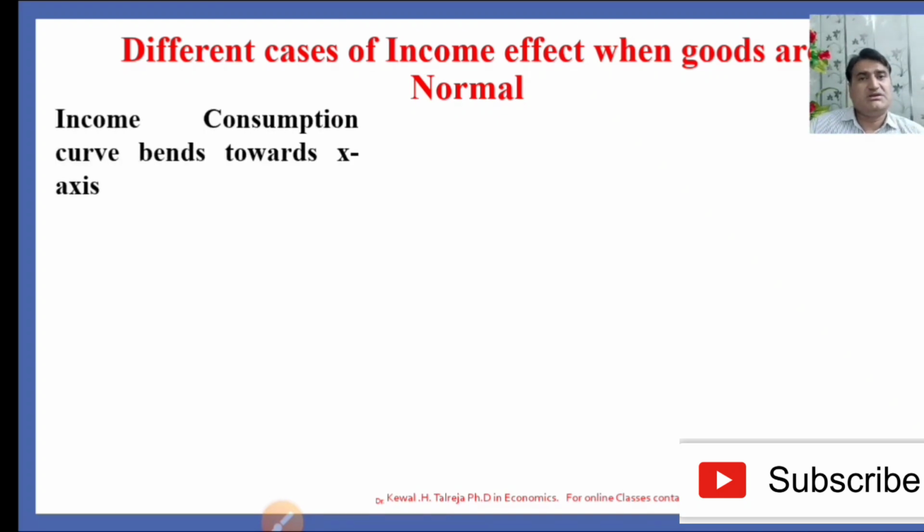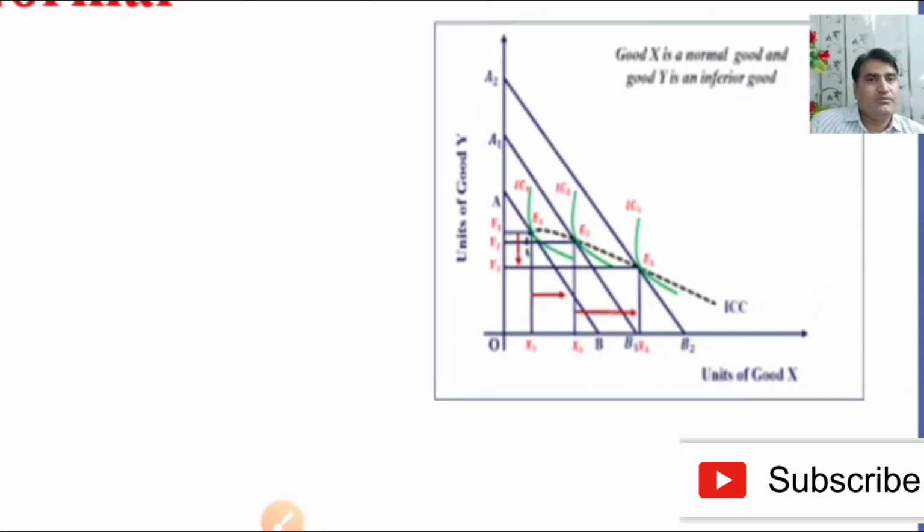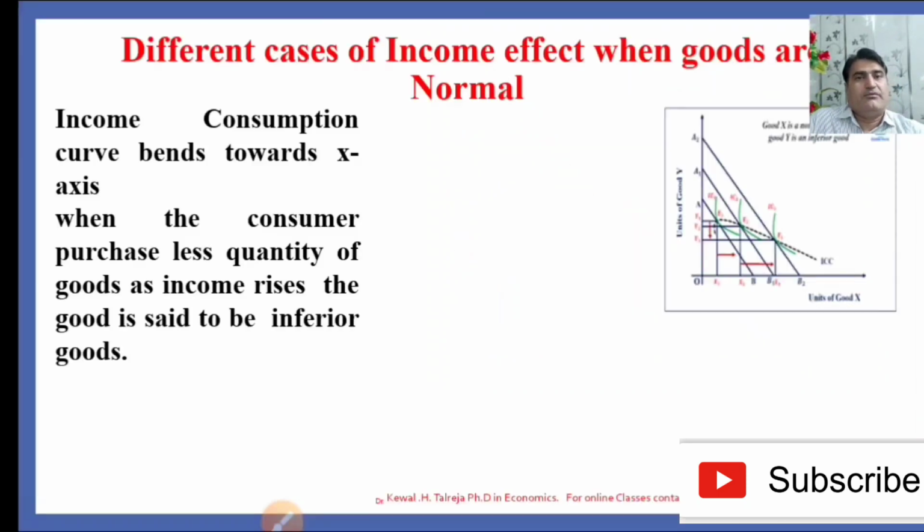If the income consumption curve bends towards the x-axis, it means the commodity Y is treated as inferior. So you can see here the income consumption curve bends towards the x-axis. It means good X is a normal good and good Y is an inferior good. When the consumer purchases a smaller quantity of a good as income rises, the good is said to be an inferior good. So the income elasticity is negative in case of inferior goods. Goods which are related in such a way that an increase in income decreases the demand for those goods are called inferior goods.